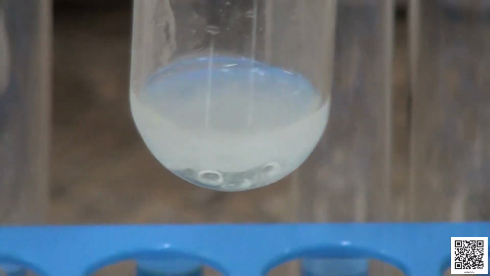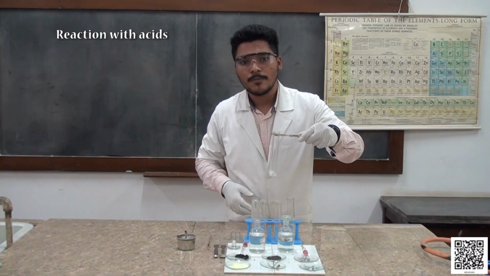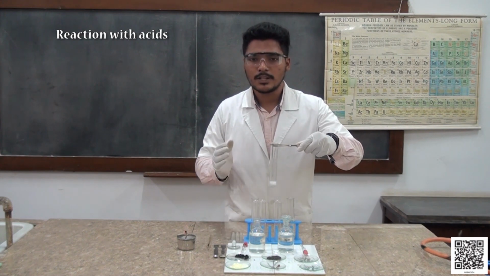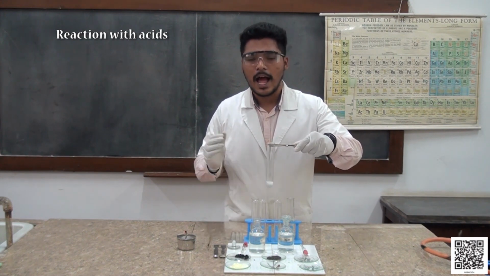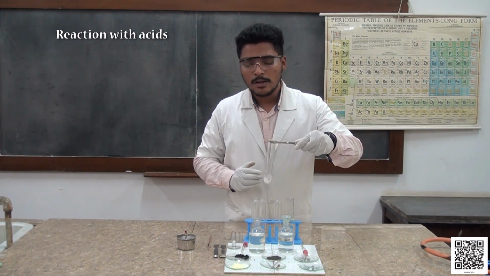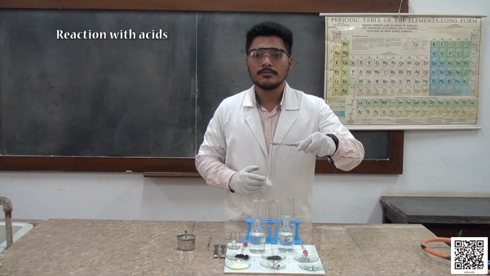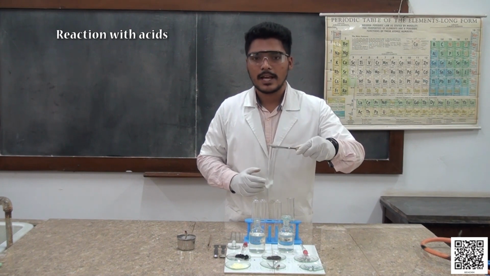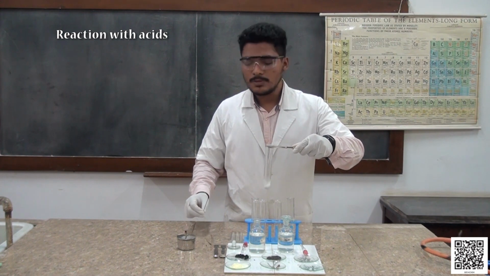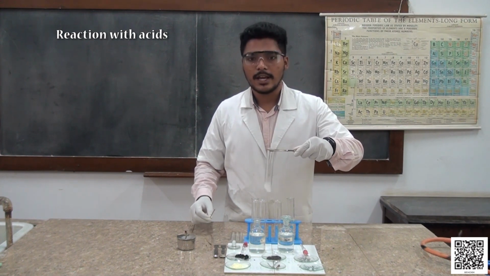The evolution of bubbles is due to the hydrogen gas. Metals react with acids to give the corresponding salts of the metal and hydrogen gas. Now, you may ask how to confirm the evolution of hydrogen gas. Here we have a splinter which will test the presence of hydrogen gas.